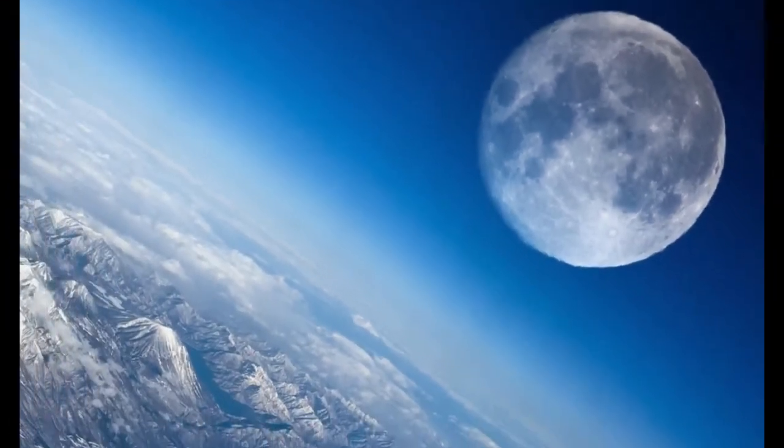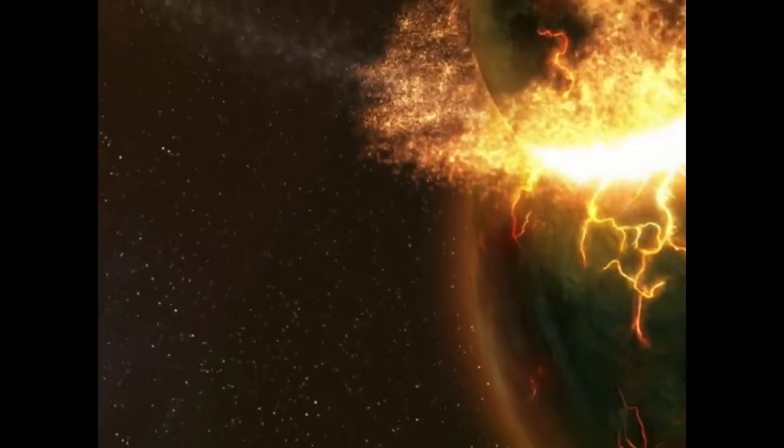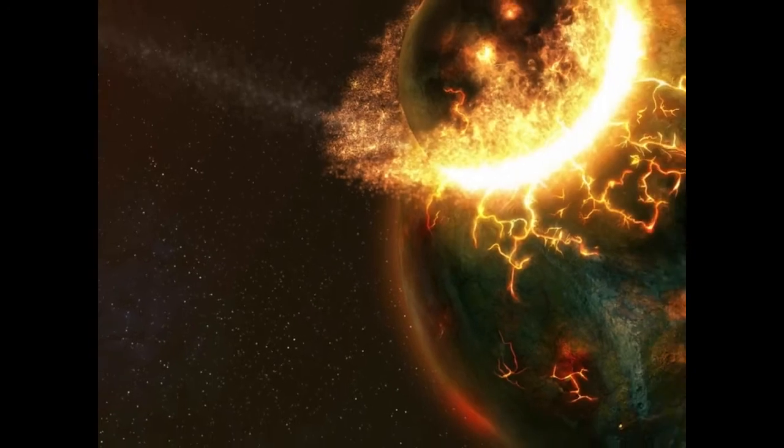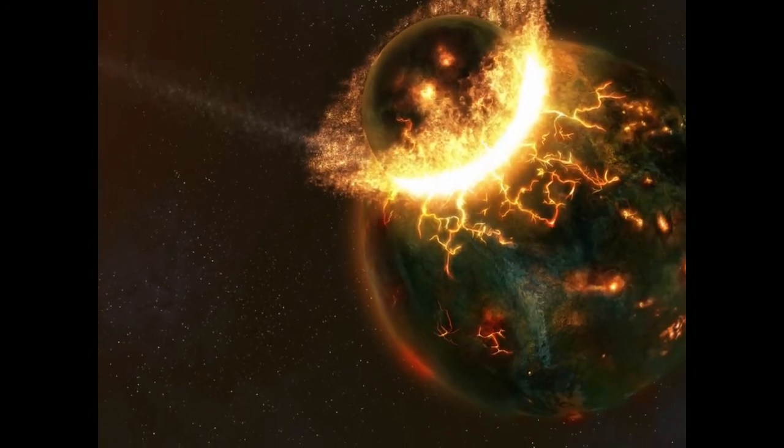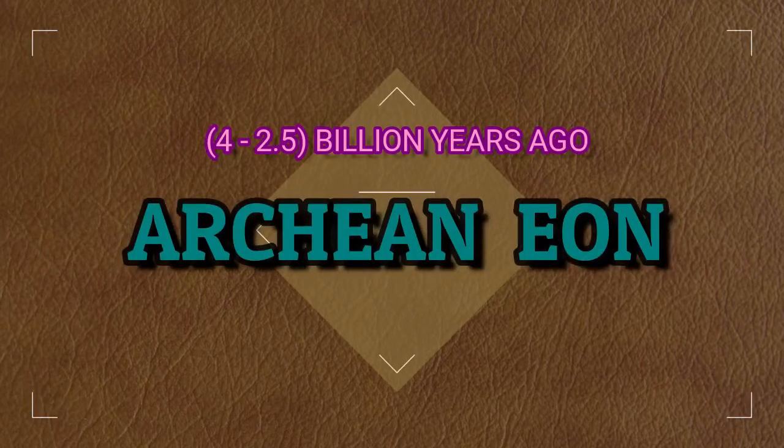The lighter elements floating on the Earth's surface began to form a scum. The study of lunar formations showed that the Earth-Moon system continued to be bombarded by asteroid collisions throughout the Hadean Eon. Now, let's move to the Archean Eon.